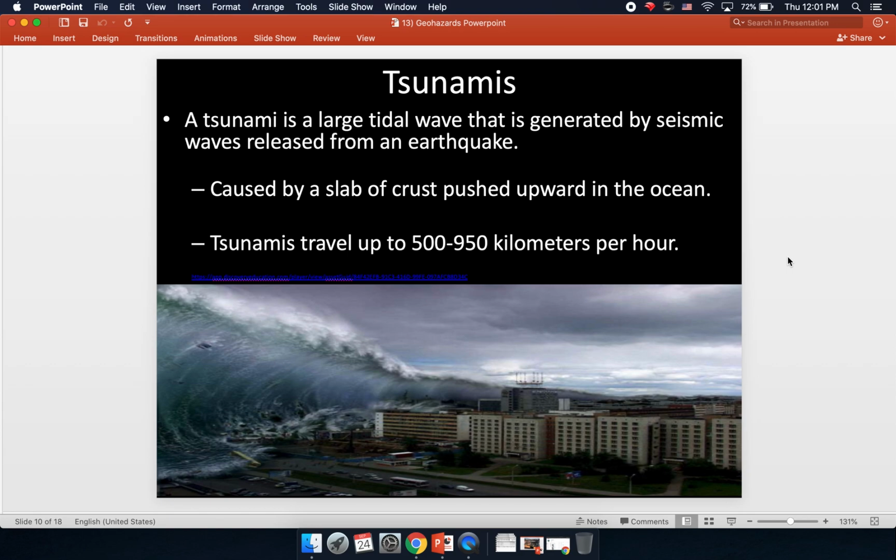Tsunamis travel from 500 to 950 kilometers per hour, so they're very quick. There's not a lot of time to warn for them when they occur. Also, if you were on a ship out in the ocean, a tsunami wave could go right up under the ship, the ship could ride right over it, and you wouldn't necessarily even realize that it was a tsunami wave. It's only when they start to get closer to the shore that they become very dangerous.